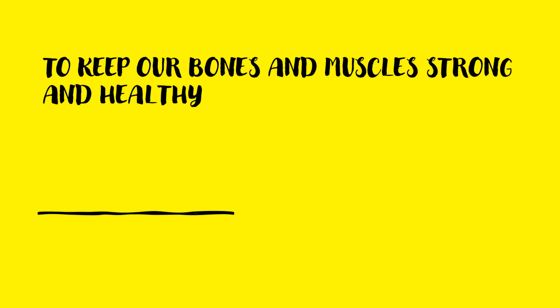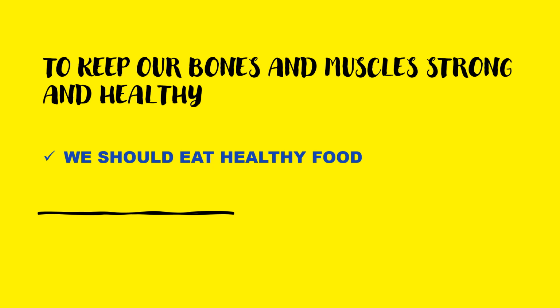And children, do you know how we can keep our bones and muscles strong and healthy? We can keep them healthy and strong by eating healthy food. Yes, children, we should eat healthy food. We should not eat junk food. We should eat healthy food and exercise regularly. We should not be very lazy. We have to do exercise. Then only our bones and muscles will become strong and healthy, so that we can do all the other activities. So how can we keep our bones and muscles strong and healthy? By eating healthy food and exercising regularly.